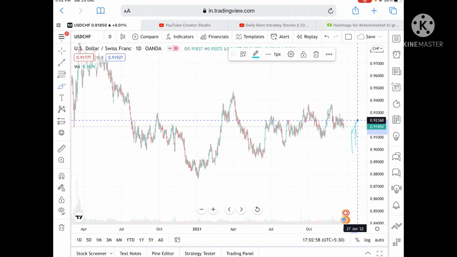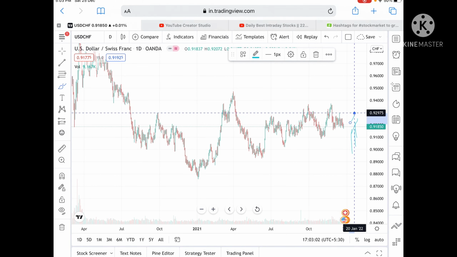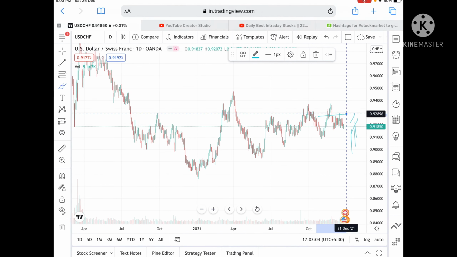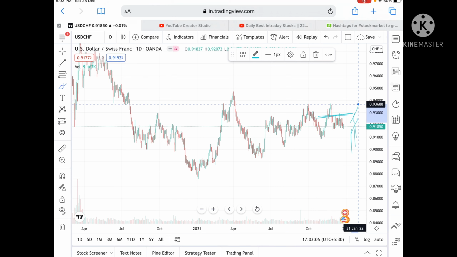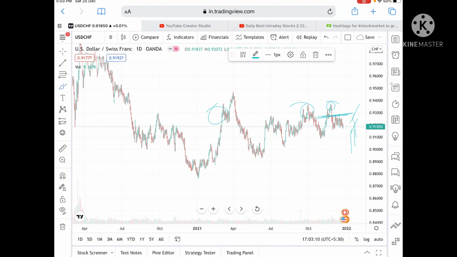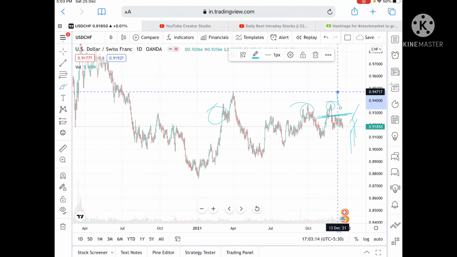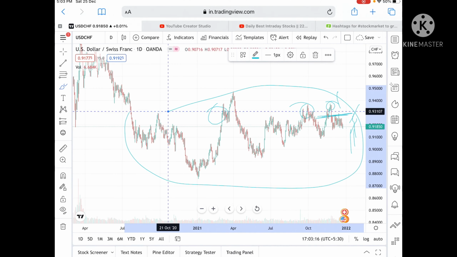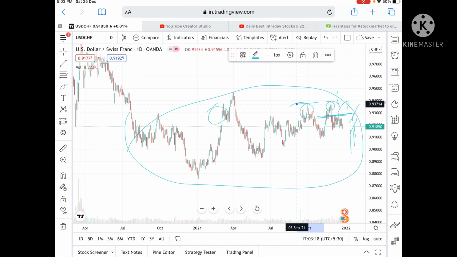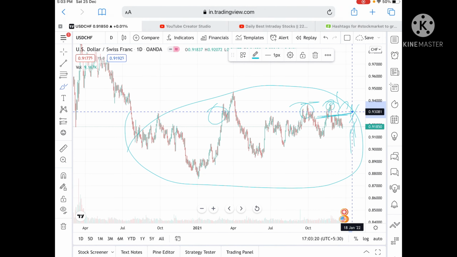Suppose if it sustains above this level, then we can see a level of 0.92526, and from there we can see a level of 0.92975, and once it comes close to this level, then we can see a level of 0.93688. Okay, and this level is already tested here, so chances are high we can see a level of 0.94717. Okay, and then it can go further because this is the particular range from so many times, and this is already tested, so chances are high we can see, if it goes above a level of 0.9386,